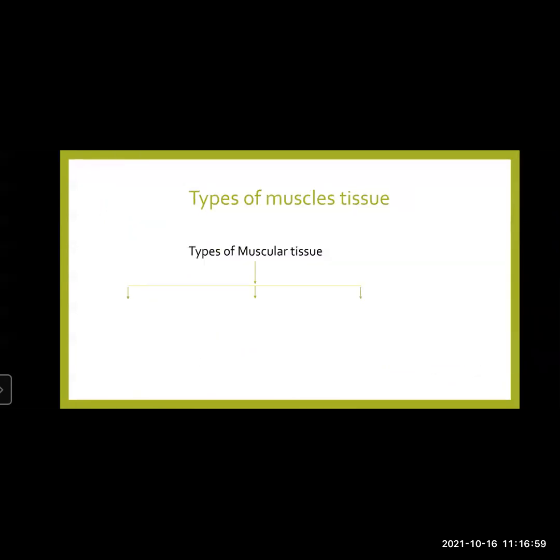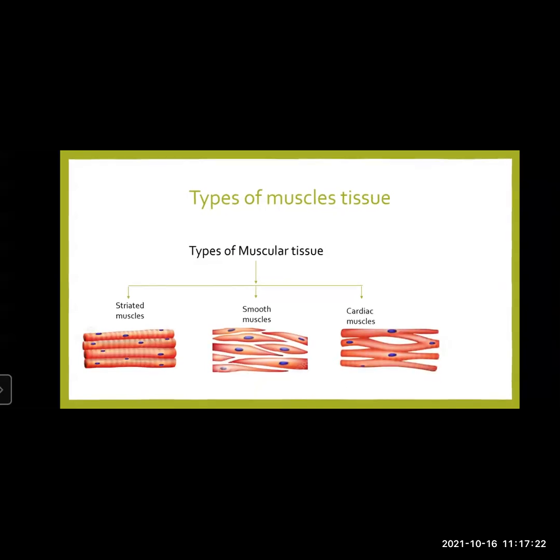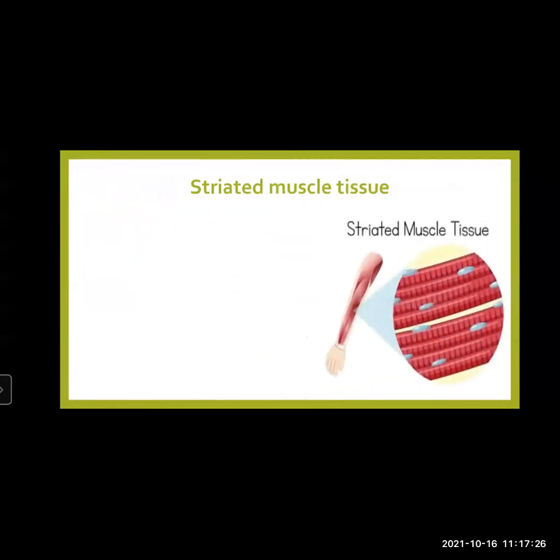Based on the location and structure and function of these muscles, they are classified into three categories. First is the striated muscle, which looks like this. Second is the smooth muscles, which look like this, and the cardiac muscles, which look like this. Now let us see each one of these in detail. First, striated muscles.